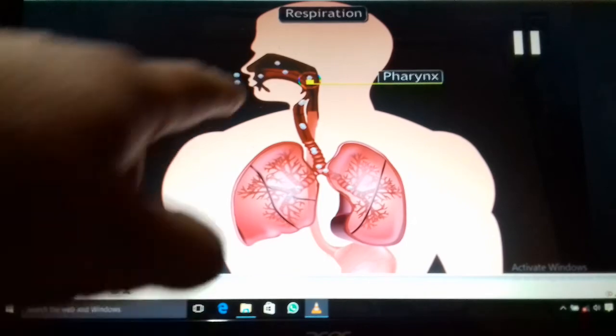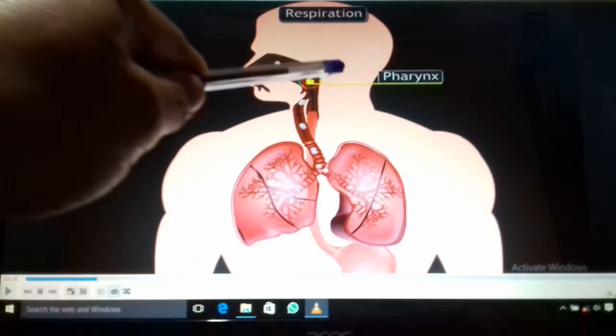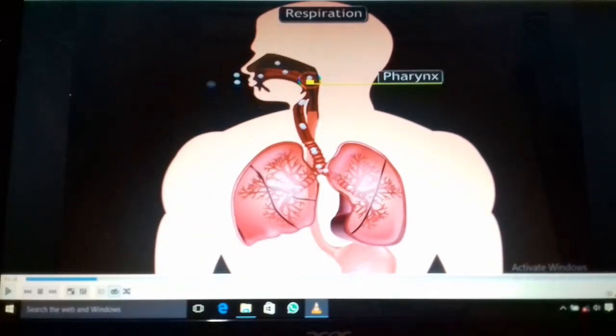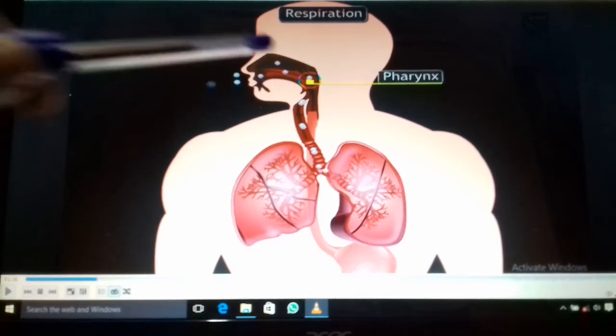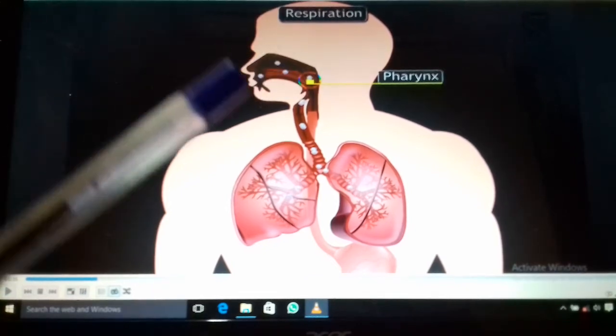See, this one is the pharynx. And what is the work of the pharynx? It also helps digest food. You can locate it here, this is the pharynx.